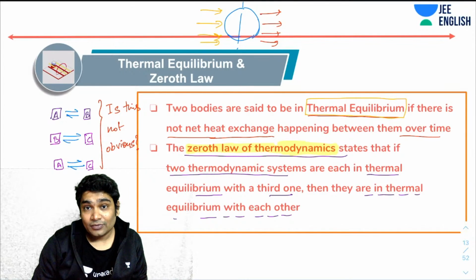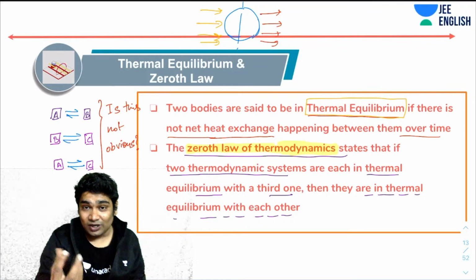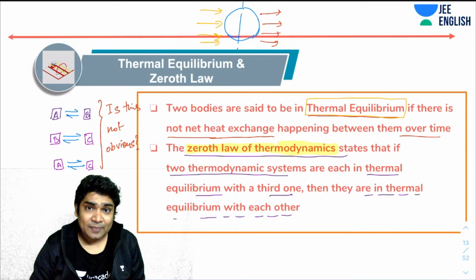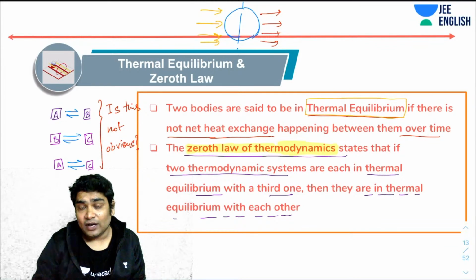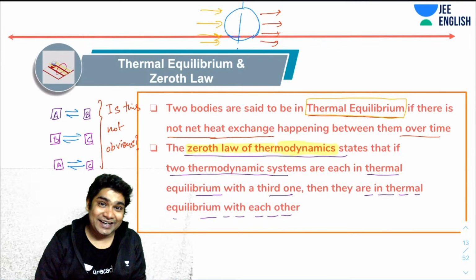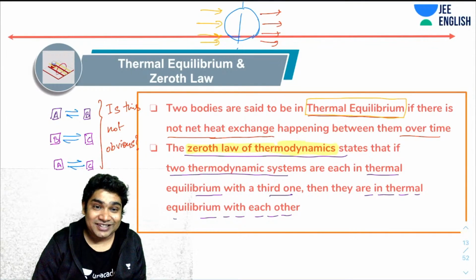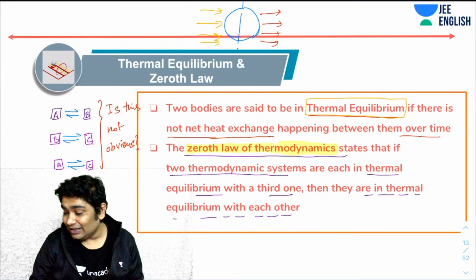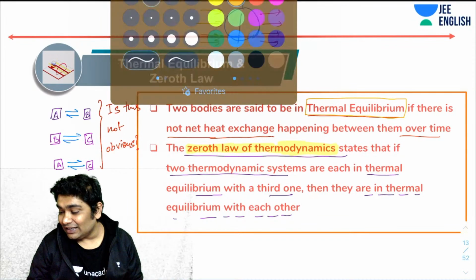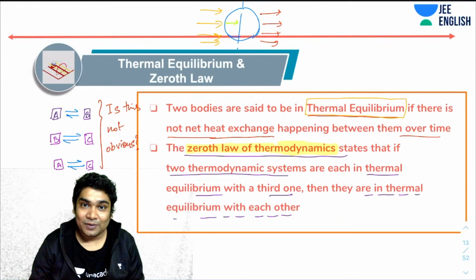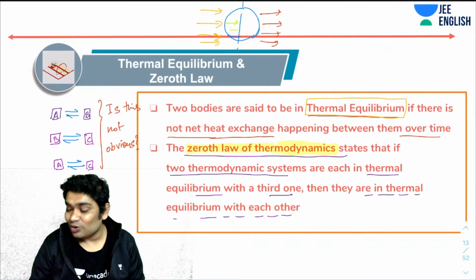Imagine the core is hot, the surface is cold. So the core should have eventually cooled down, right? It would have radiated its heat to outer surfaces, and we would have had a solid crust. But the core is still in a molten state after millions and millions of years. Why do you think that is? Because there is an equilibrium that has been established. The heat from the sun is also getting conducted back to the core, and the core is also radiating heat. So the core is in thermal equilibrium.